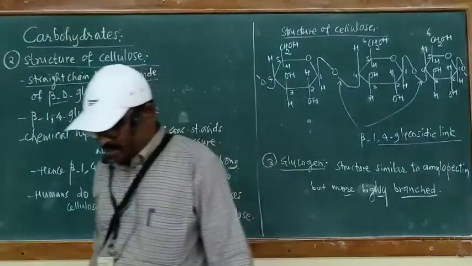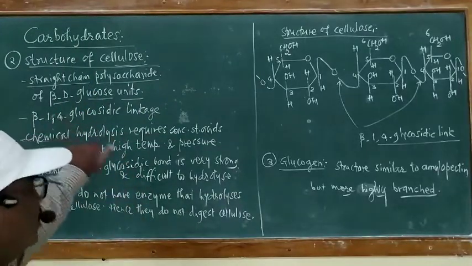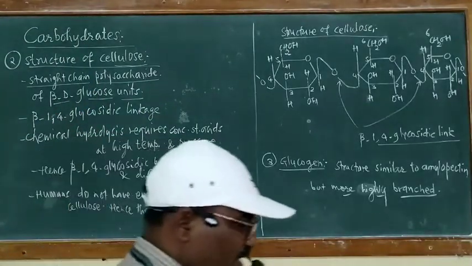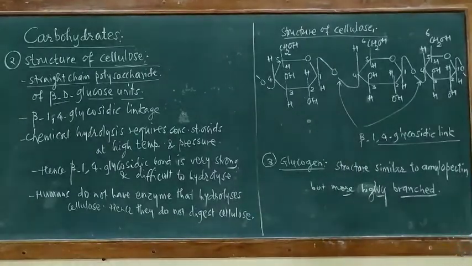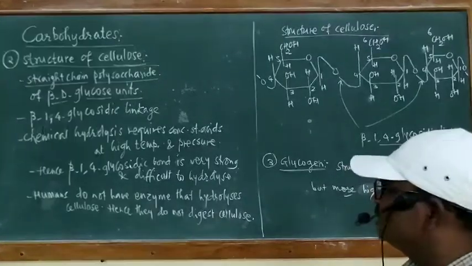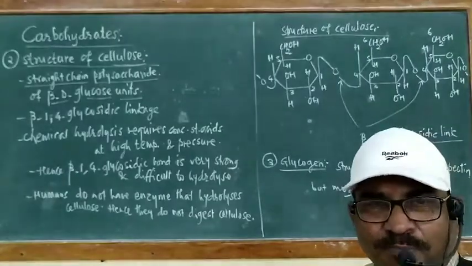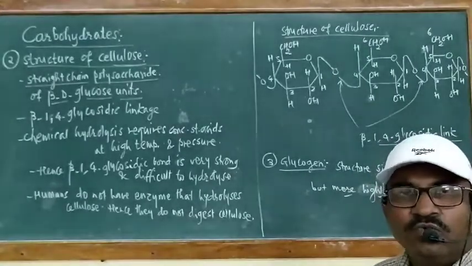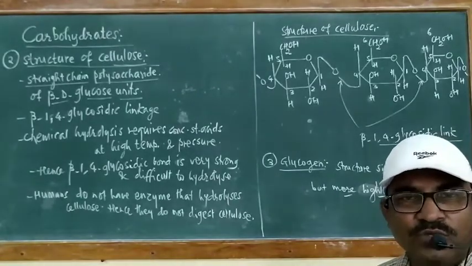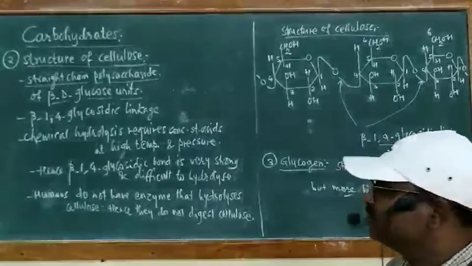Again, I will repeat. Cellulose is a straight chain polysaccharide, and this straight chain polysaccharide is composed of a large number of beta D glucose units. These beta D glucose units are joined to one another by beta 1,4 glycosidic linkage, that I will show you in structure.